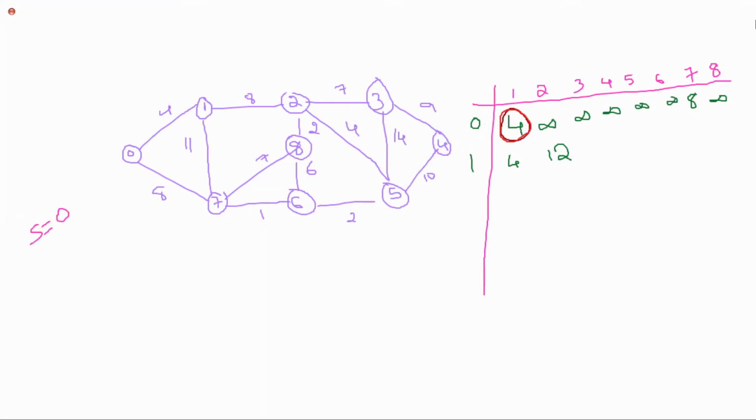Okay. Now the second line. Among all the possible distances, which one is the minimum? Here, 0 to 1, 4 is the minimum one. Who is giving you 4? 0 to 1. So now I'm making vertex 1 a known vertex. Next I'm taking the help of 1. Okay, ma'am.